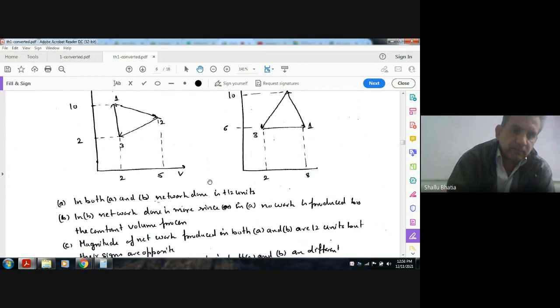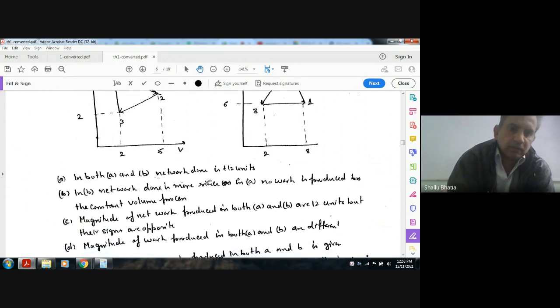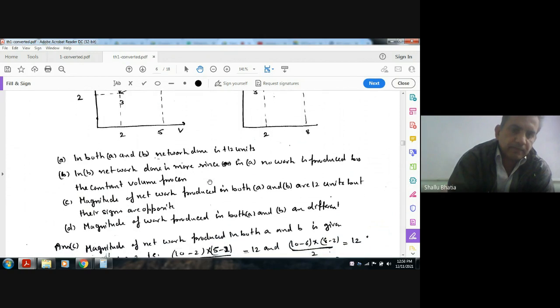B, in B net work done is more since in A no work is produced by the constant volume. C, the magnitude of net work done in both A and B are 12 units, but their signs are opposite. D, the magnitude of work produced in both A and B are different.